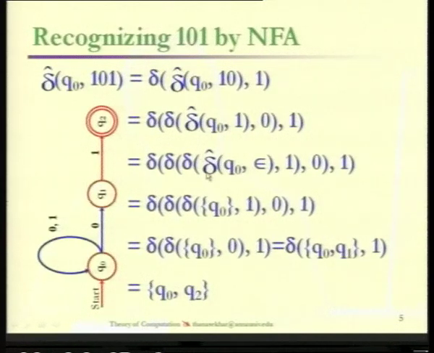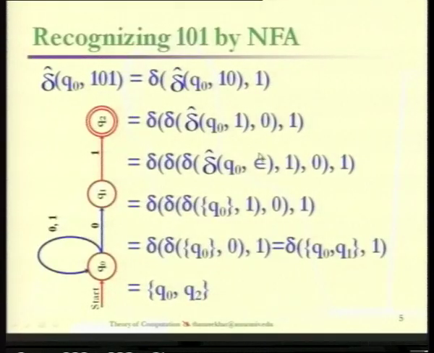The same story once again, we will be having del cap of q0 comma epsilon, because x is an empty string and a is going to be 1. So now we have reached the base condition for the transition function. What the basis says is del cap of q0 comma epsilon is going to be q0. That is, for any state, if the given input is epsilon, it cannot make any change on the current state. So del cap of q0 comma epsilon is going to be q0. So that's what we are having here.